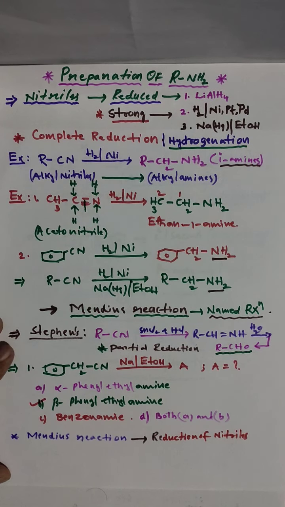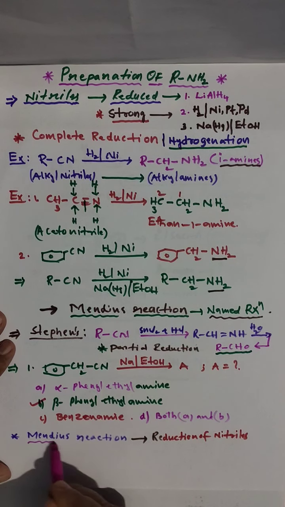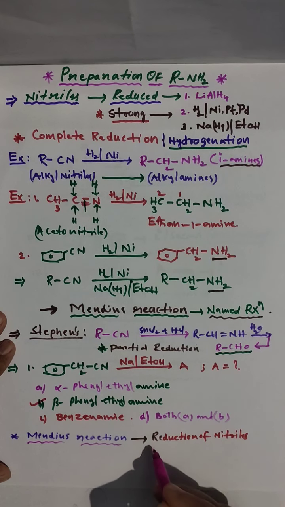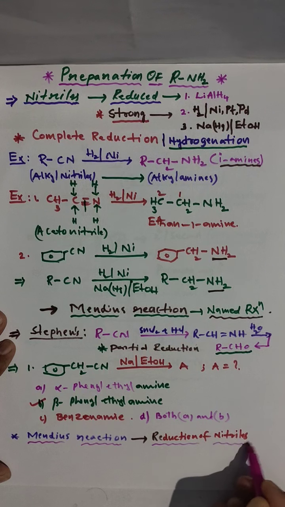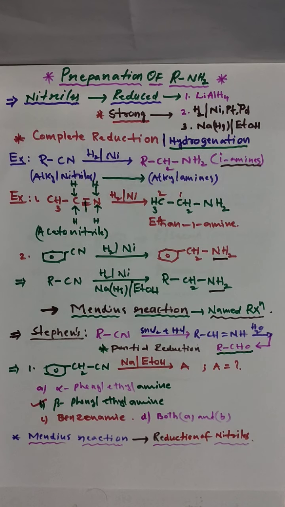Clear? Remember, in the Mendius reduction reaction, reduction of nitriles is involved. They will ask questions like this. This is about the preparation of primary amines from reduction of nitriles.